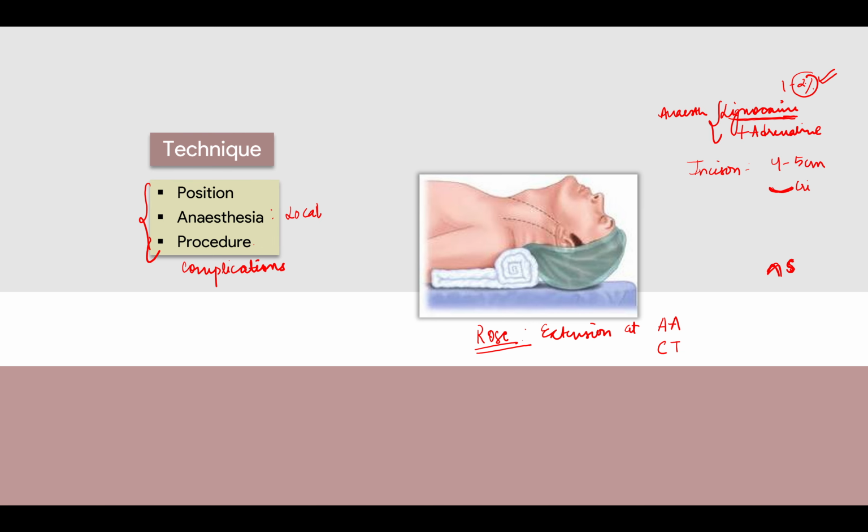Okay, so yeah, it is your cricoid cartilage. Okay, and this is your suprasternal notch. Okay, so here you will take almost a 4 to 5 centimeter incision, right. So this will be almost 1 centimeter below the cricoid and almost 2 centimeter above the suprasternal notch. So understand it like this, this is your notch, so almost 2 breaths you go up, it will come right here. If you extend, this is your thyroid notch, it will come just below it. And this is your cricoid, so 1 centimeter which is 1 finger breadth. So approximately here you will take the incision.